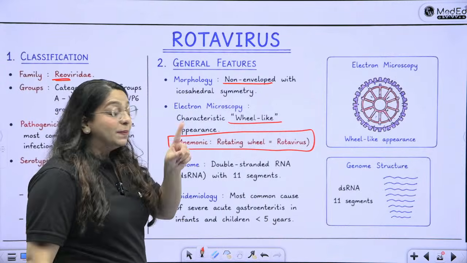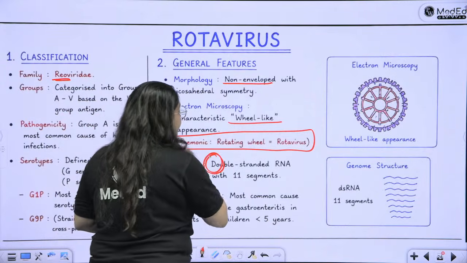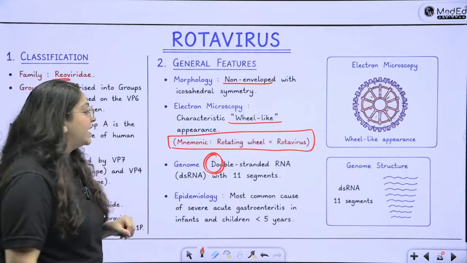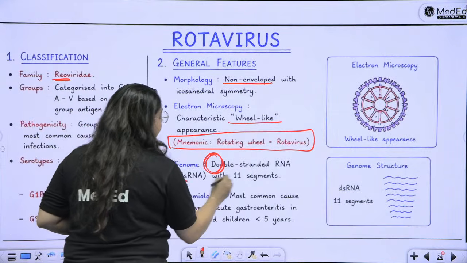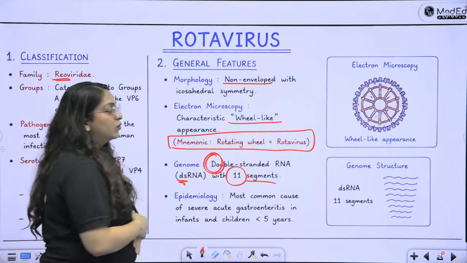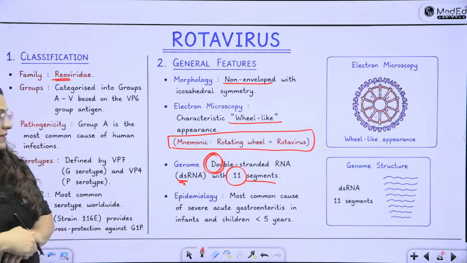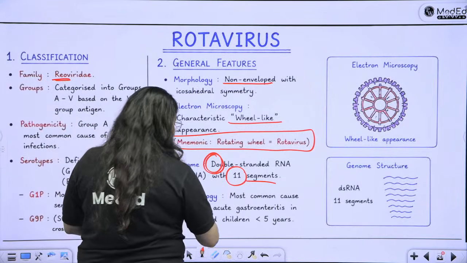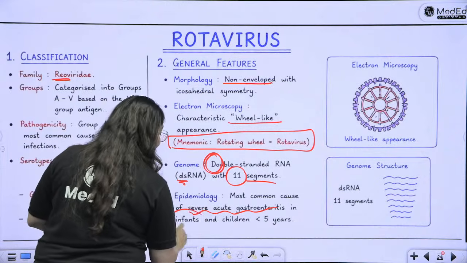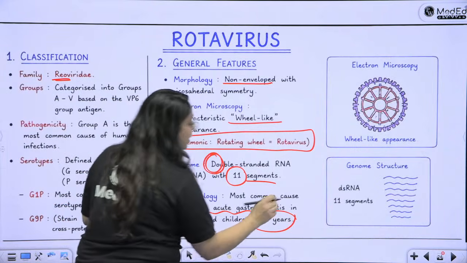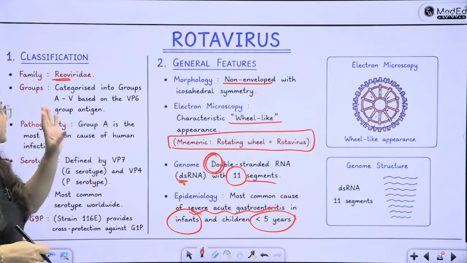It has a double-stranded RNA. That is the dhoka it got in life. That is why it was crying. Double-stranded RNA with 11 segments. Okay, rotavirus has 11 segments. Then, the most common cause of severe acute gastroenteritis in infants and children less than 5 years. So they are also crying, the virus is also crying.